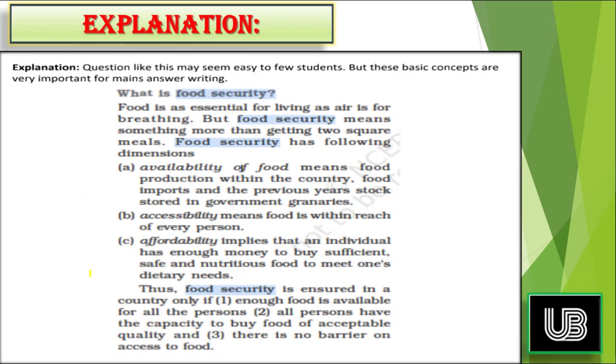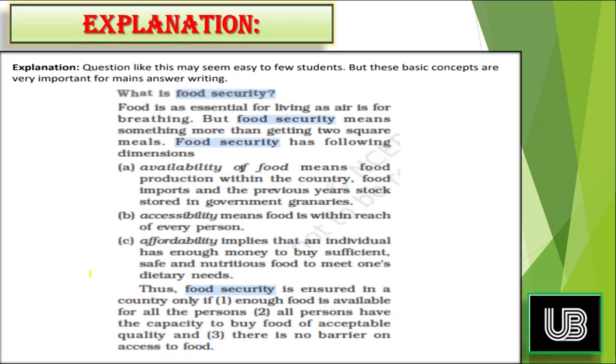So the first thing is availability of food. Food must be abundantly available. It should be available in the government granaries as well as there should be enough import as per the need of an economy. Second thing, accessibility. It should be within the reach of every person. A particular section or particular person should not be made inaccessible to food, and by food I mean safe and nutritious food.